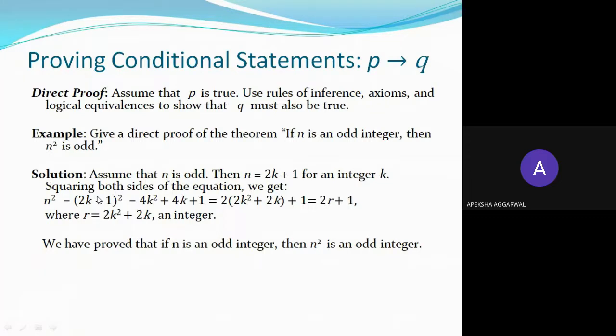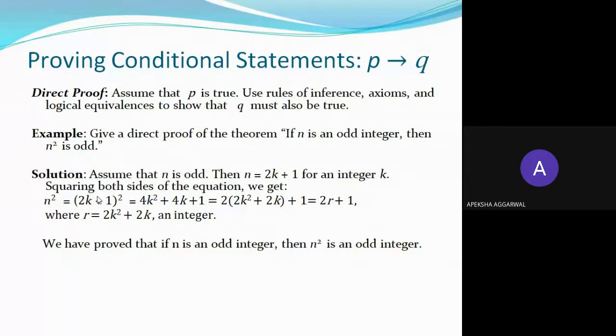And there are two types of proof. First is direct, second is indirect. Indirect proofs are also of two types. We will see contradiction and contrapositive. We will see what they are. Directly, you can prove that, let P be true, and you will go from P to Q. You will reach Q, and you say, see, we have proven that Q is also true. We had assumed that P was true, and now we will say that Q will also be true.